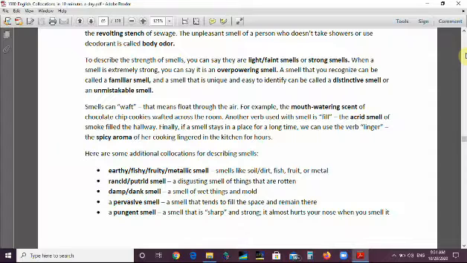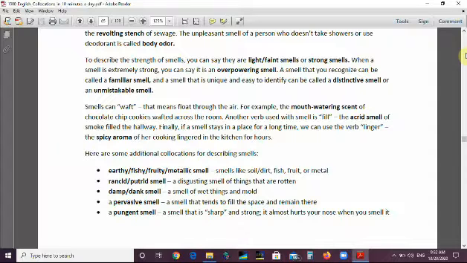When a smell is extremely strong, you can say it is an overpowering smell. A smell that you recognize can be called a familiar smell. And the smell that is unique and easy to identify can be called a distinctive smell or an unmistakable smell. Smells can waft, that means flow through the air smoothly. For example, the mouth-watering scent of chocolate chip cookies wafted across the room.